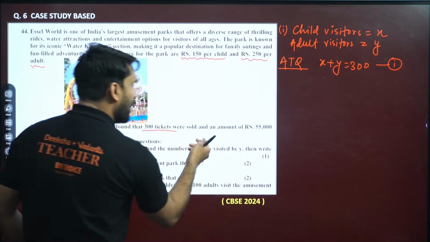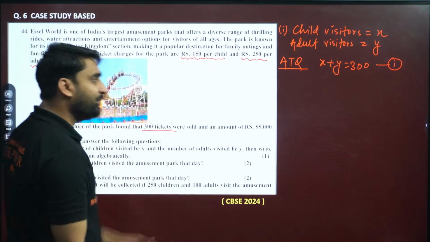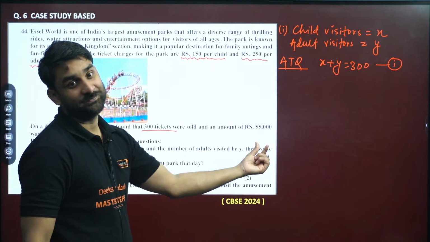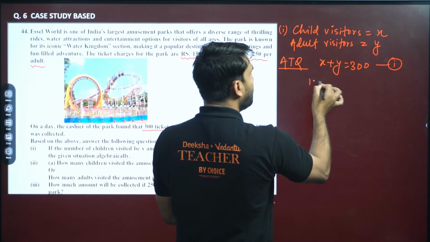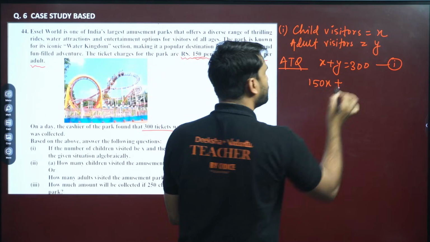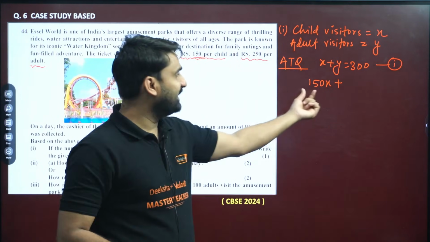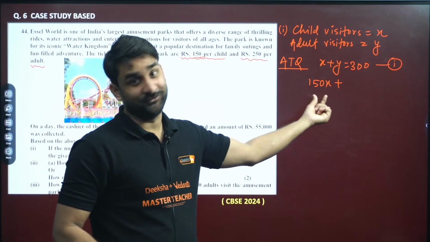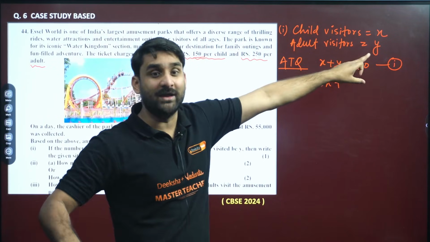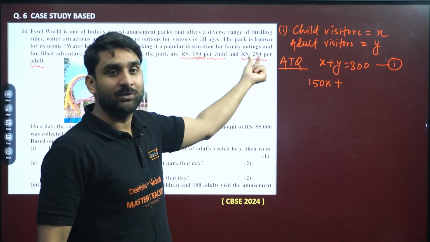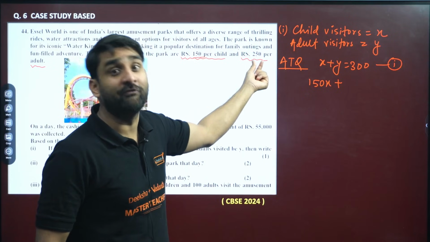Now, second is, how much amount did they collect on that particular day? 55,000. One ticket for a child is 150, so 150 into X will be the total amount they collected by selling tickets for children, 150X. And for adults, Y is the number of adults, and how much are they charging per adult? 250 rupees.